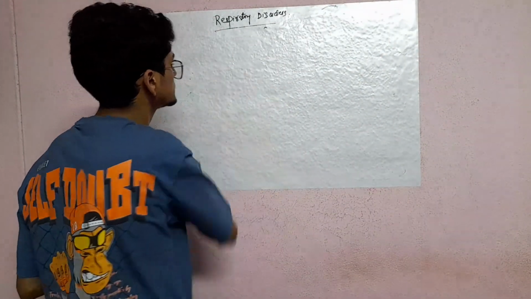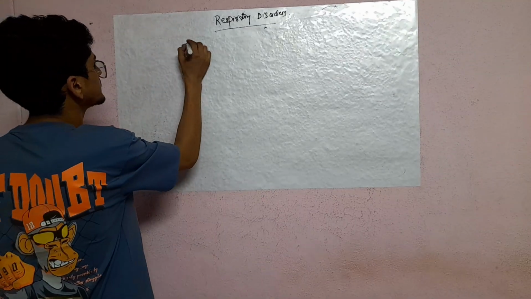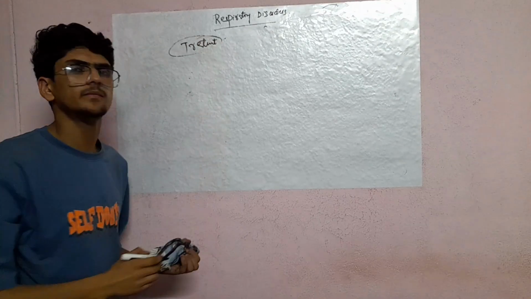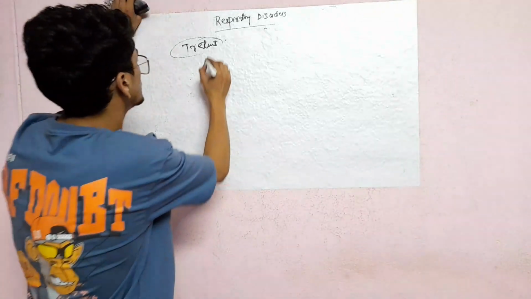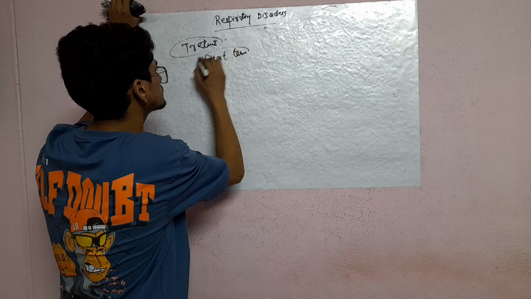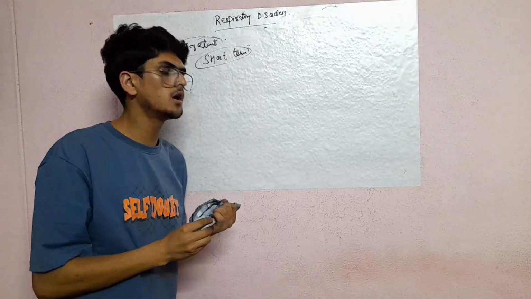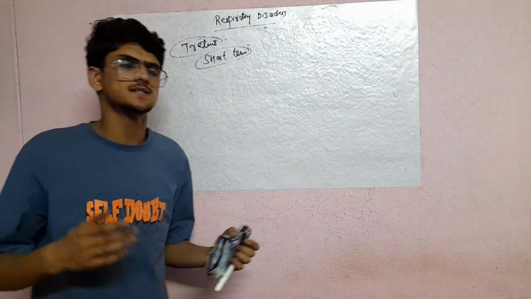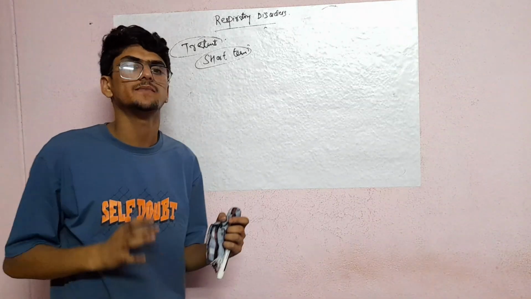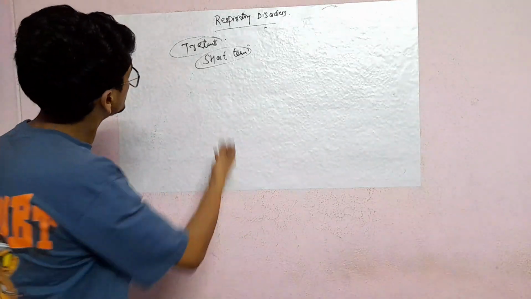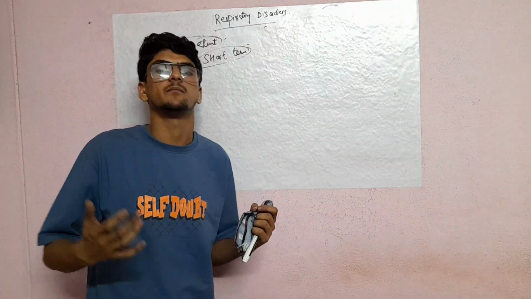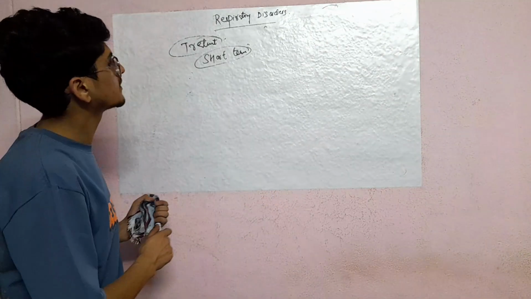So this is the diagnosis. Next, treatment. So treatment will be brief. So for short term, if a person has been coughing for 7 or 8 days, it means he doesn't have that much harsh acute asthma. So the person can take short term medication, which will give him relief for some time.